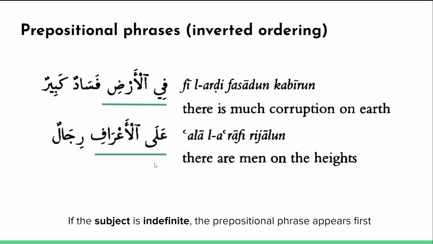Ala al-a'rafi rijalun. Again, we see that the subject of the sentence appears afterwards. We know it's the subject because of the un ending, and we know it's indefinite because there's no al, and we're just referring to men in general. So there are men on the heights. Ala al-a'rafi means the heights. Rijalun appears afterwards.